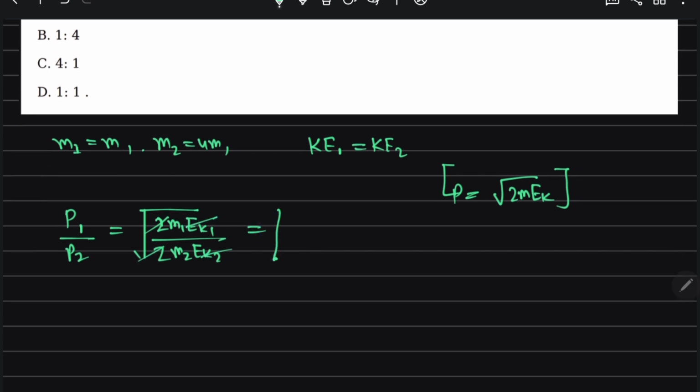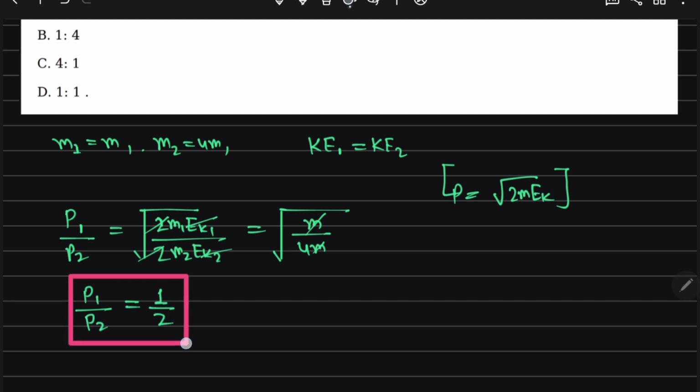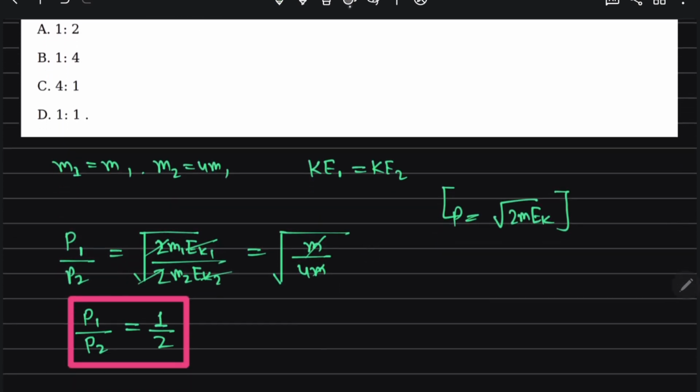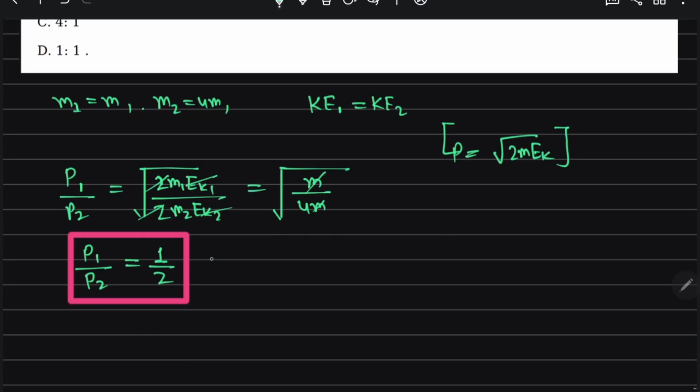This question has been asked 2-3 times, and we have already solved it just a few minutes before. m1 is m and m2 is 4m, so P1 by P2 comes out to be 1 by 2. Which option? Option A is correct.